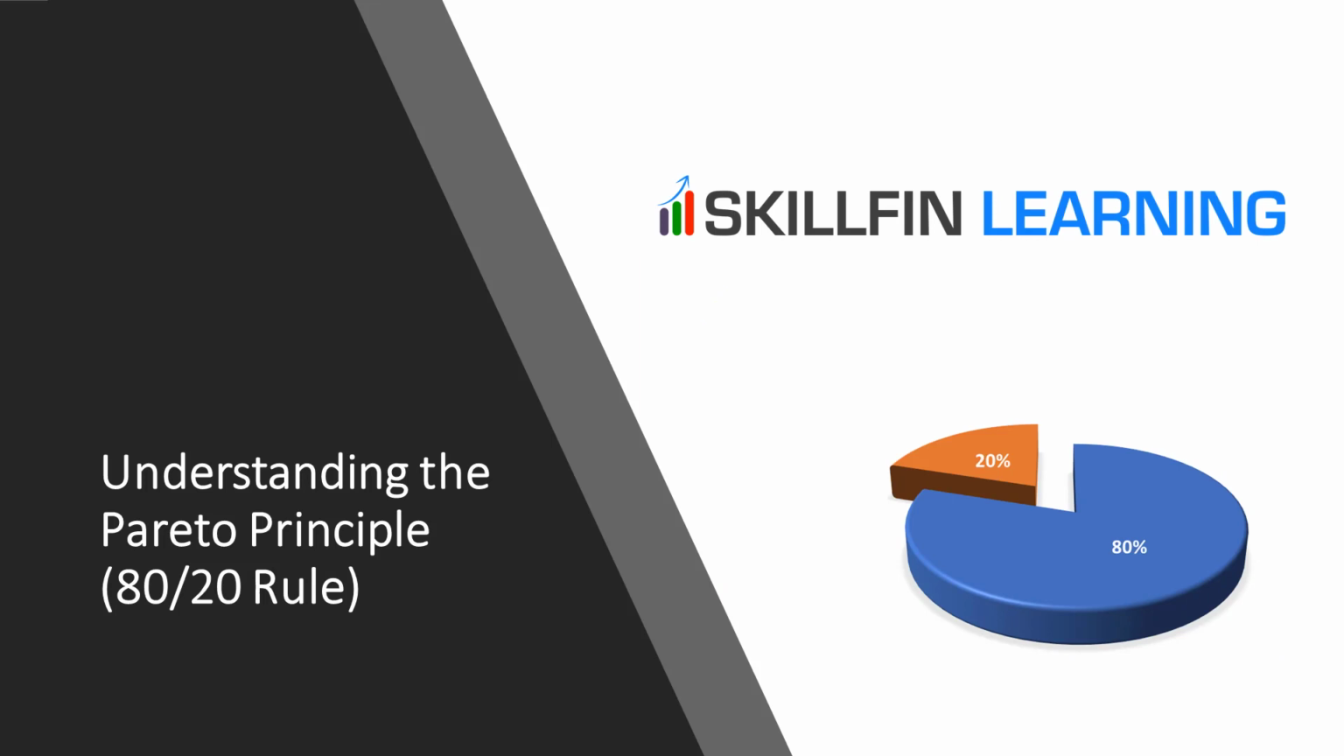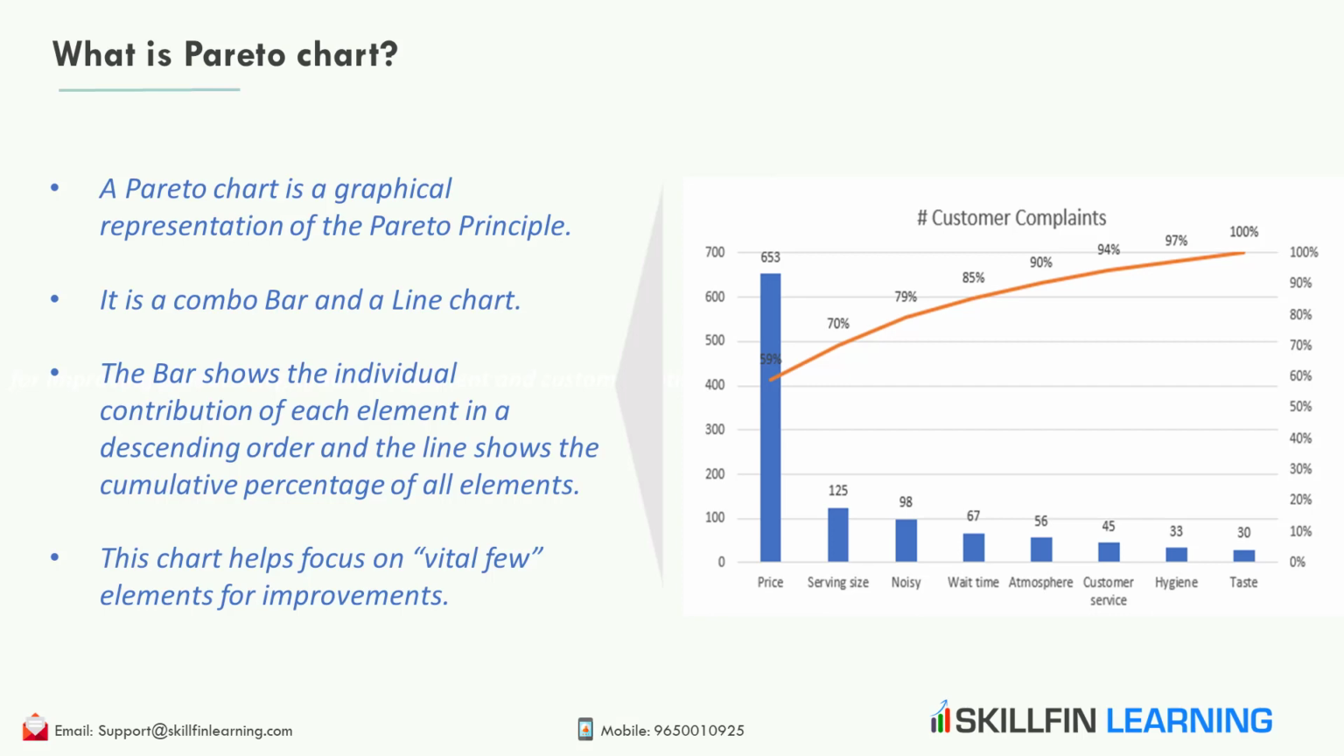Now, let's discuss how to create a Pareto chart in Excel. A Pareto chart is a graphical representation of the Pareto principle. It is a combo chart with a bar and a line. The bar shows the individual contribution of each element in descending order, and the line shows the cumulative percentages of all the elements. The chart helps focus on the vital few elements for improvements.